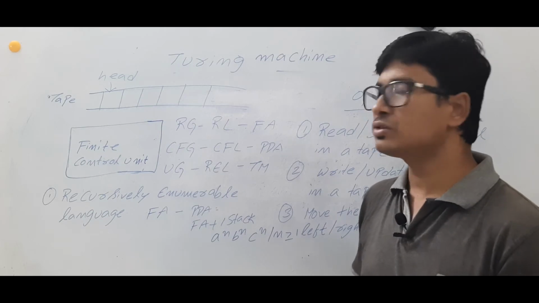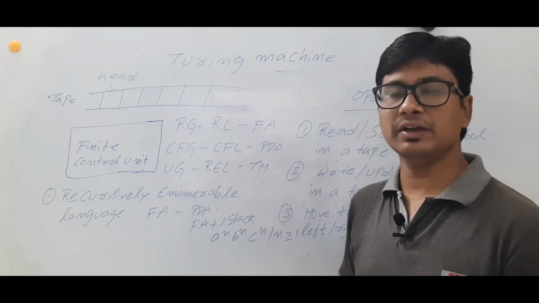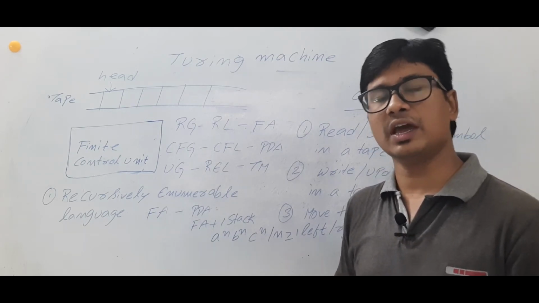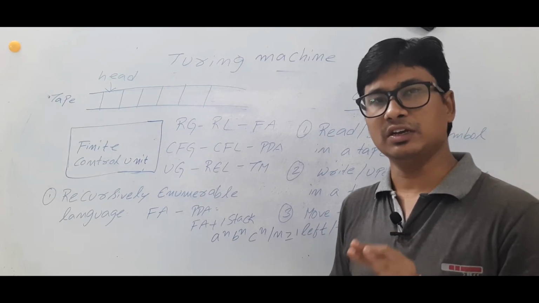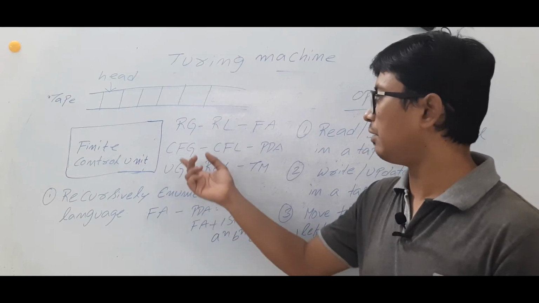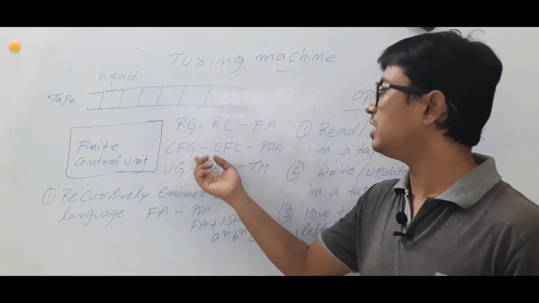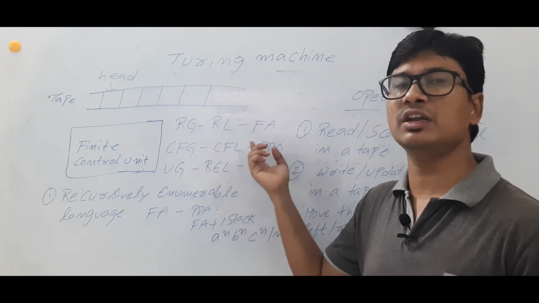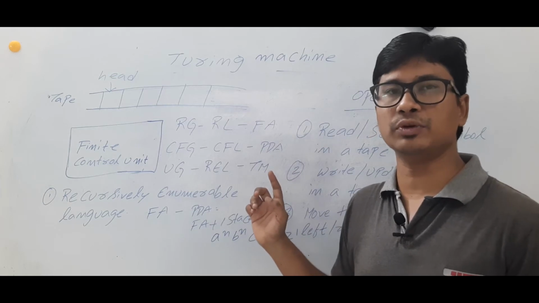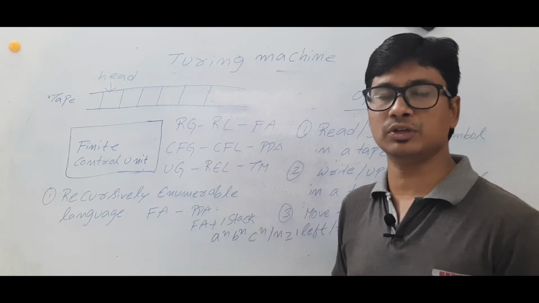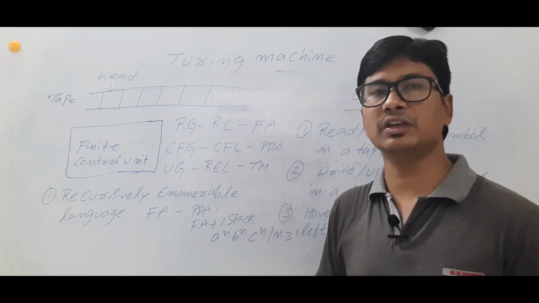Is it clear? So we have a context sensitive language and a context sensitive grammar. We have discussed context free grammar. Context sensitive grammar is there and context sensitive language is there, and we can construct the linear bounded automata. First, let me discuss the Turing machine, then we will go for the linear bounded automata.